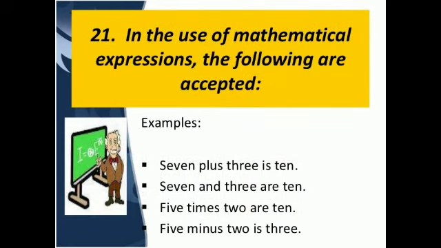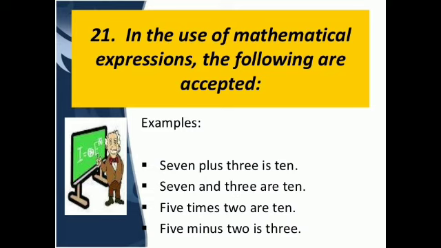Now the next rule is, in the use of mathematical expressions the following are accepted. So 7 plus 3 is 10, meaning the result is singular, therefore the singular verb is being used.